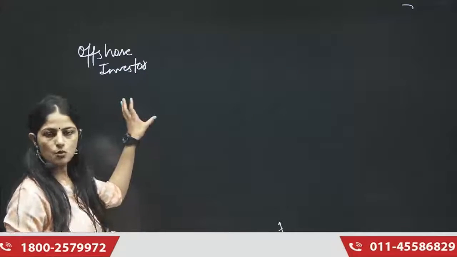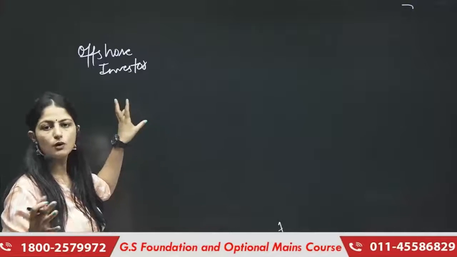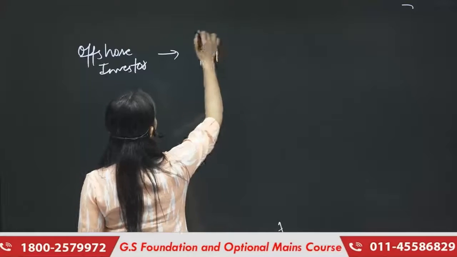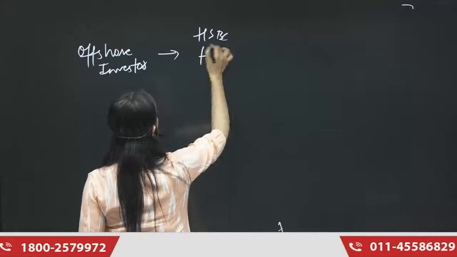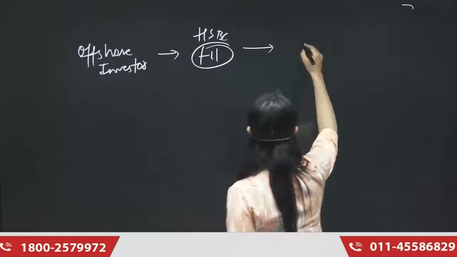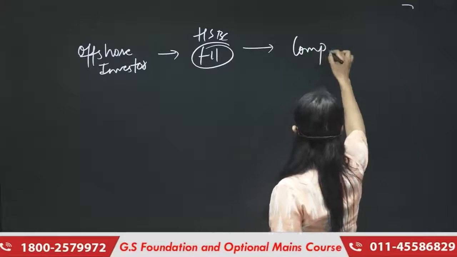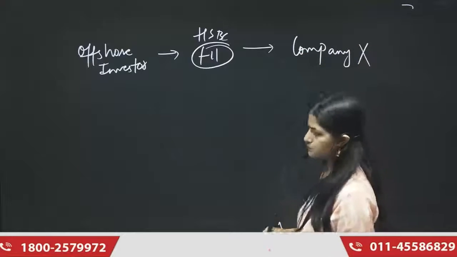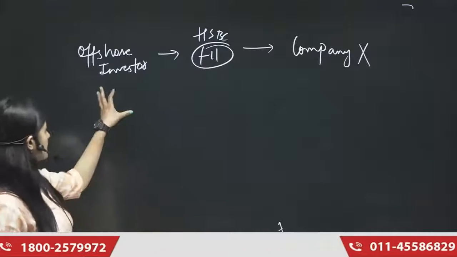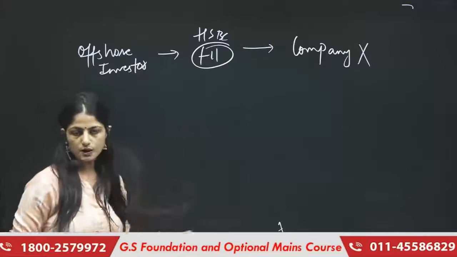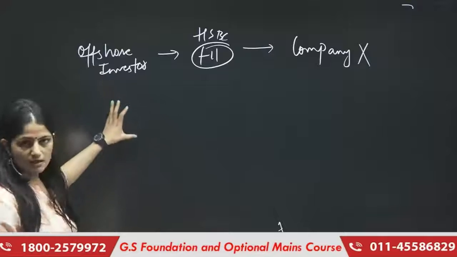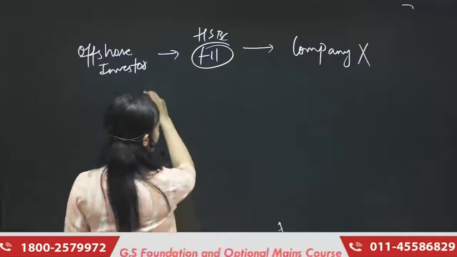This is some person who is an offshore investor, or the foreign investor. This is a company, some FII, or you can take an example of HSBC, which is a foreign institutional investor. And this is a company called X. Okay. This offshore investor, suppose he does not want to have all those paperwork or get registered with the SEBI or all those tax things, and to save his time, he wants to buy the share of